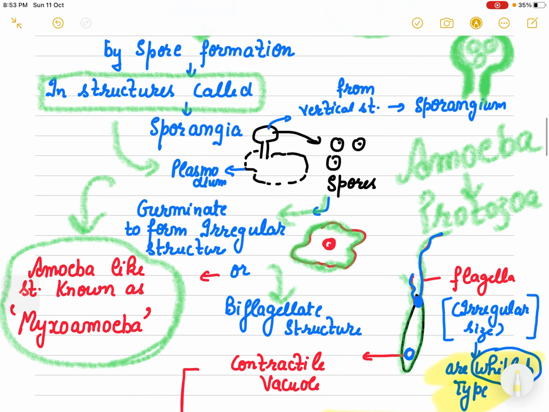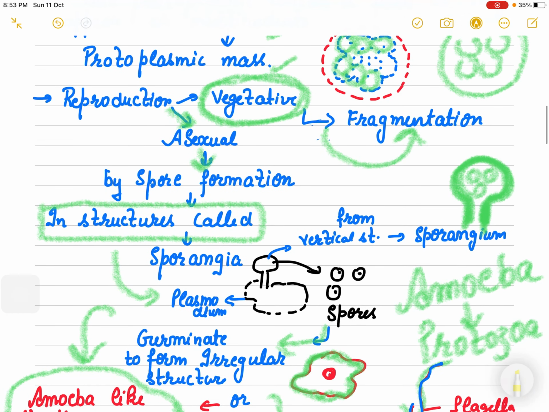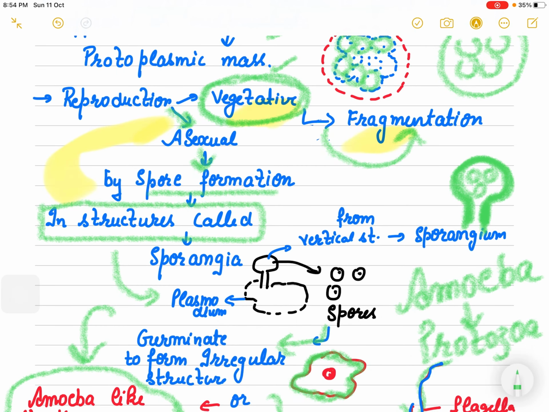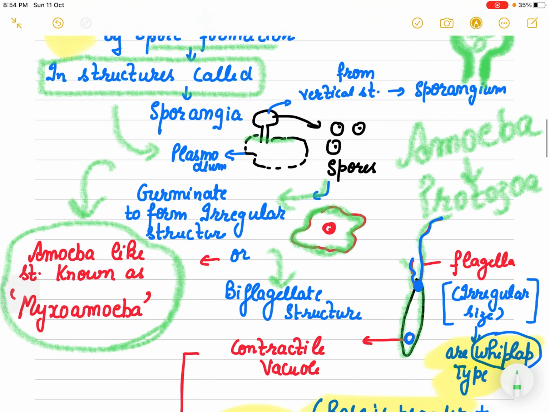Now let me tell you one more time that it reproduces either through vegetative means, that is through fragmentation, or through the asexual mode, in which case it reproduces by spore formation. Spore formation gives rise to two kinds of structure. If it forms an amoeba-like structure, then we call it myxoamoeba.